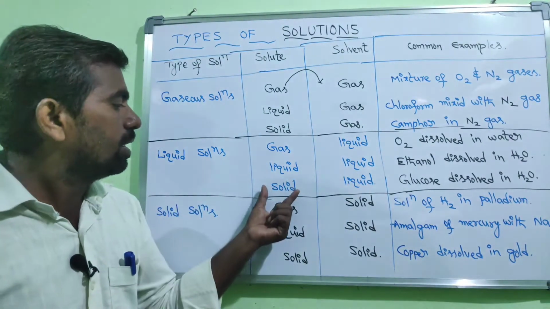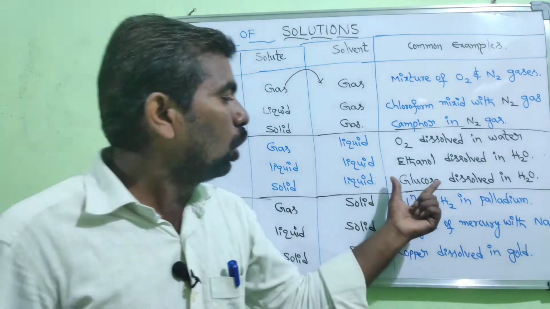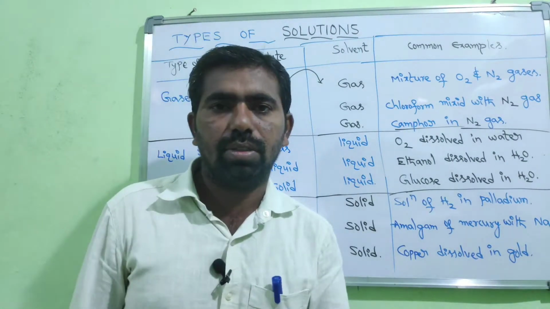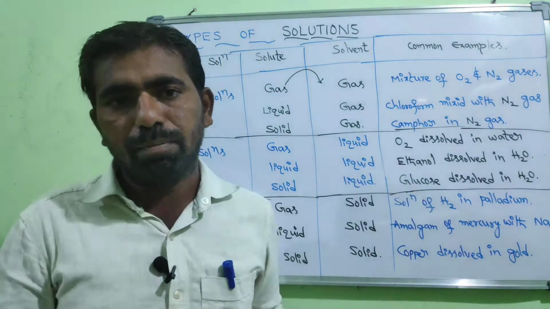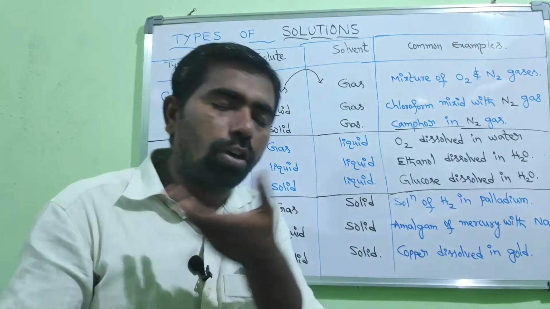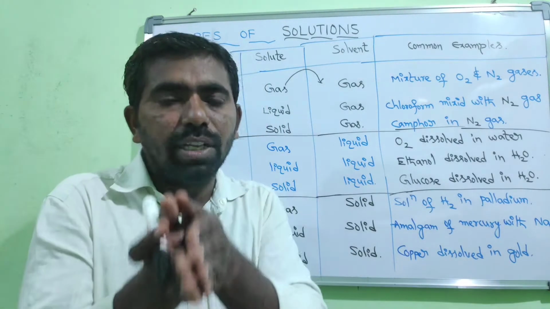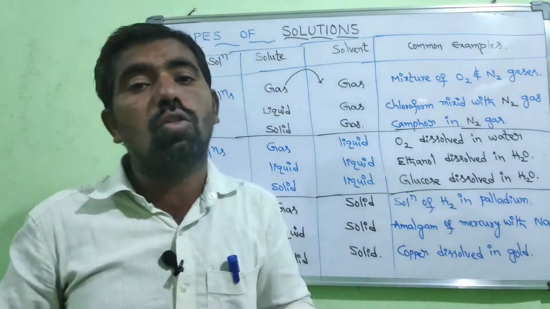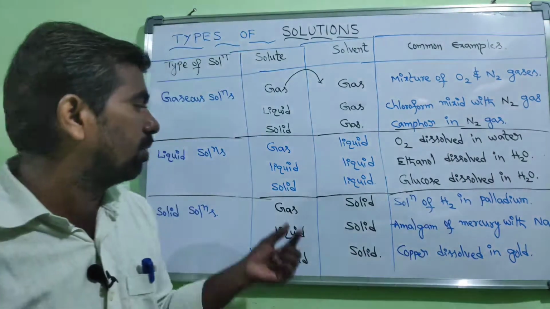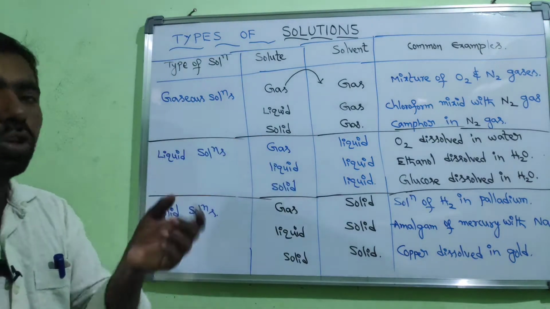And the third one is solid in liquid solution. So solid in liquid, glucose dissolved in H2O, or sugar molecules in our home. Generally, sugar is added to water for the preparation of tea or coffee. Sugar is solid in state, and when it dissolves in the water, it forms a homogeneous mixture. That homogeneous mixture is a solution. That is the example for solid in liquid. So that is about the liquid solutions.